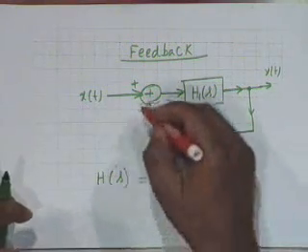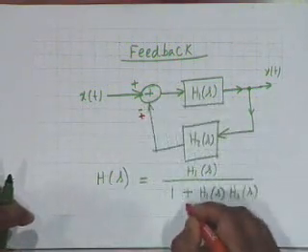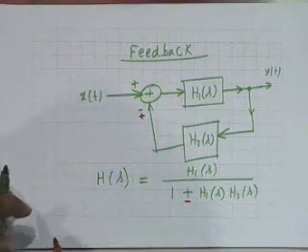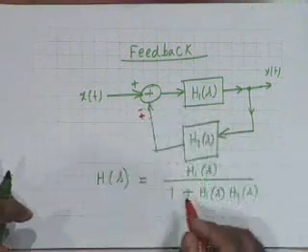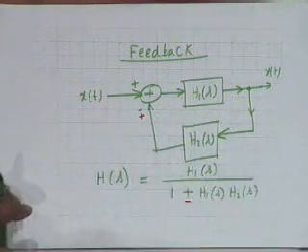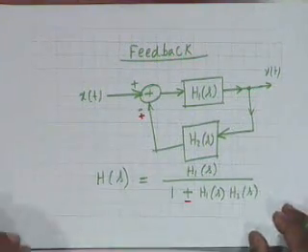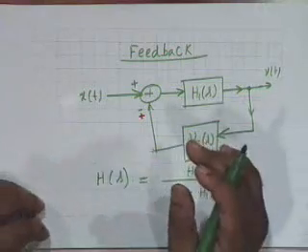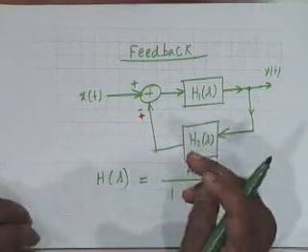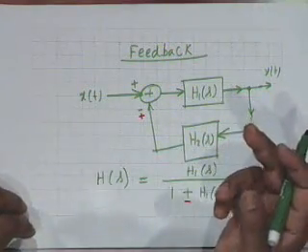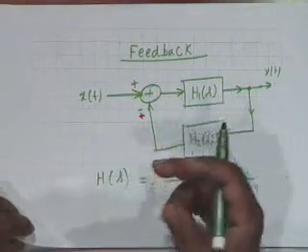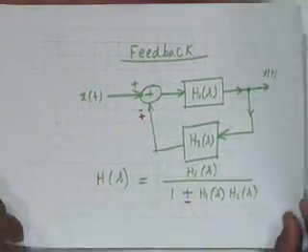If this sign is plus, then this sign becomes minus. If this is subtraction, then it becomes addition here. So, this is the third type of interconnection, and almost any practical system can be looked upon as a mixture of all the three kinds of connections, that is series, parallel and feedback.